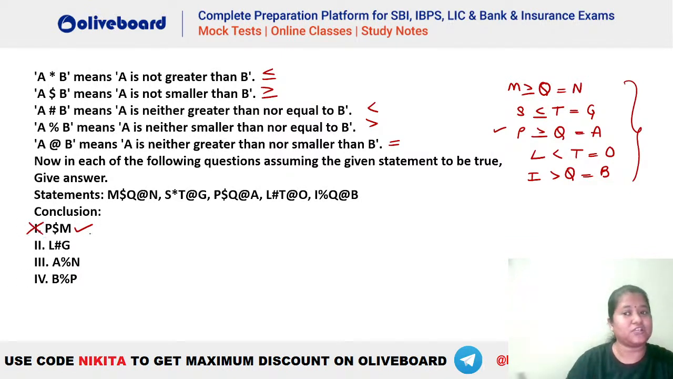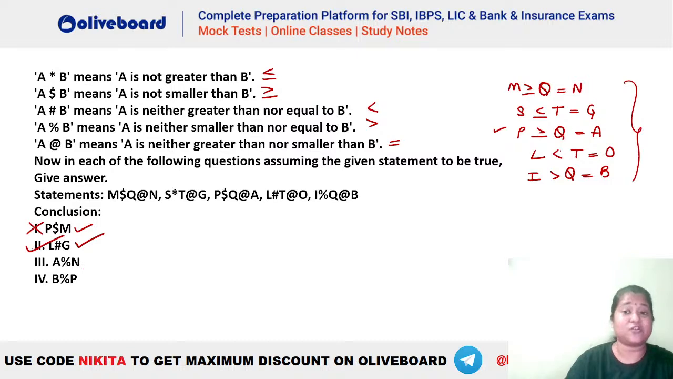What about L to G? Do we have a definite relation from L to G? You can see we have L is less than T and T is equal to G. That means L will be less than G. So what is the meaning of hash? You can see that's less than. So this is definitely true. ये वाला तो definitely true है. Second true हो गया. Third क्या बोल रहा है?